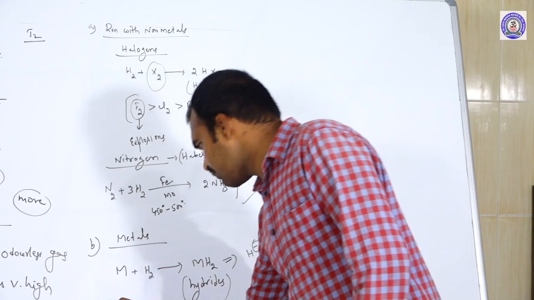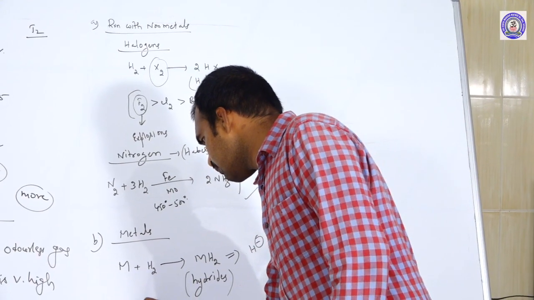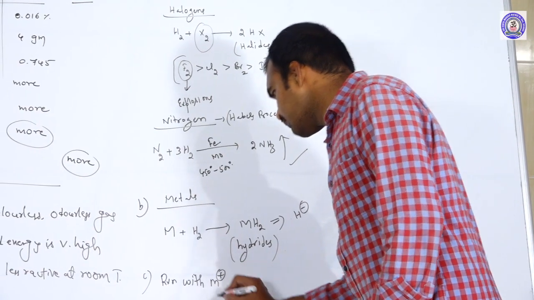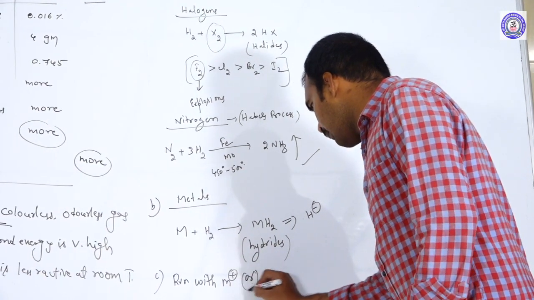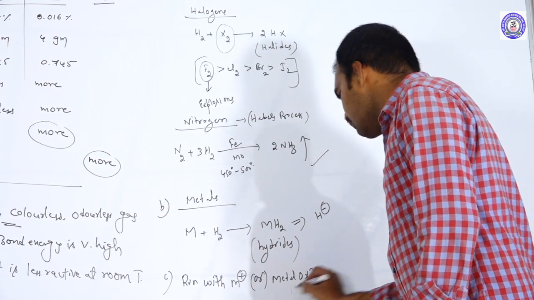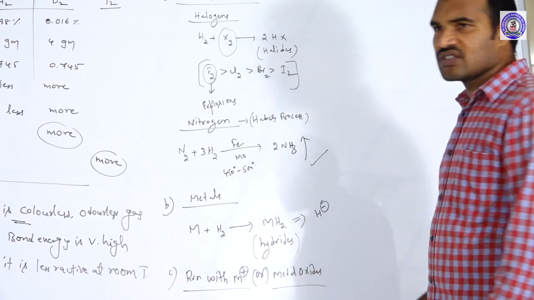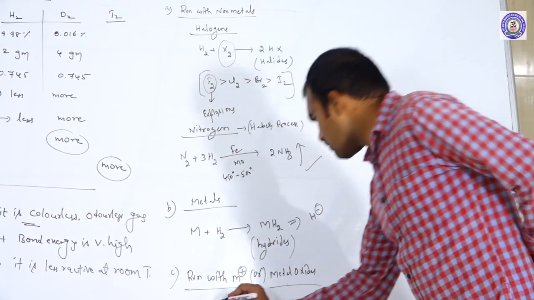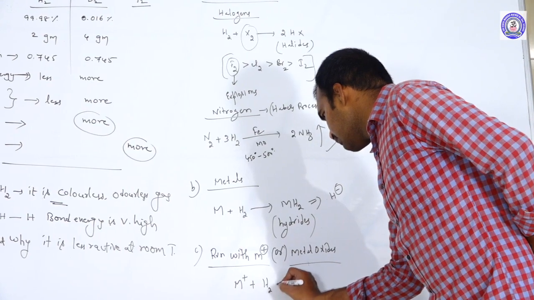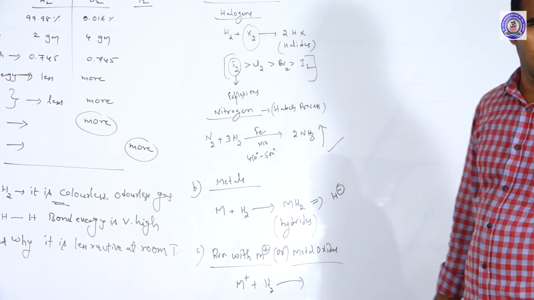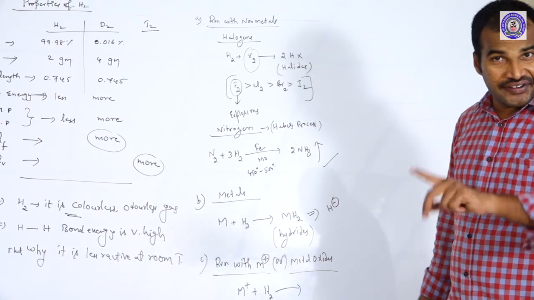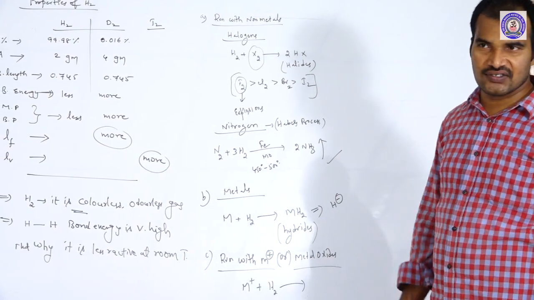Next, reaction with metal ions or metal oxides. Suppose you react metal ions with hydrogen. As we know, hydrogen acts as a strong reducing agent. It reduces its neighbor and itself oxidizes.